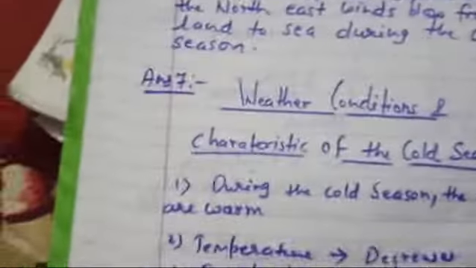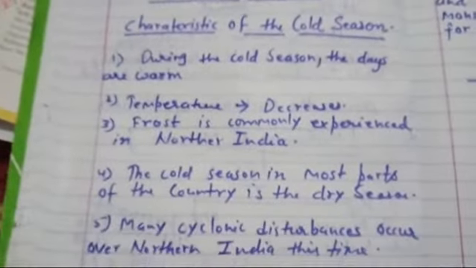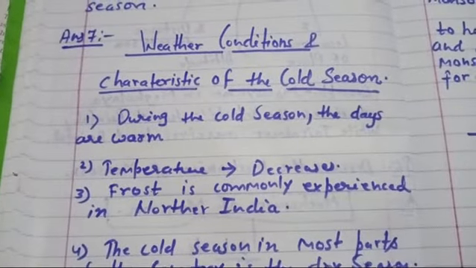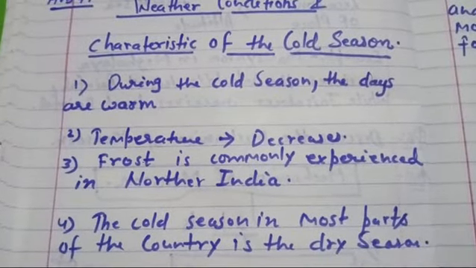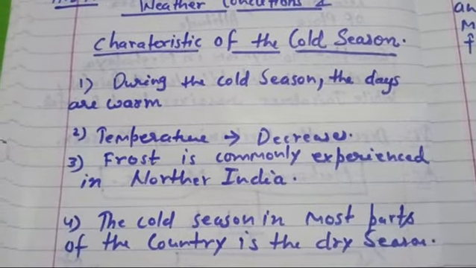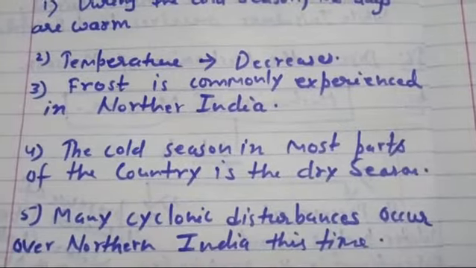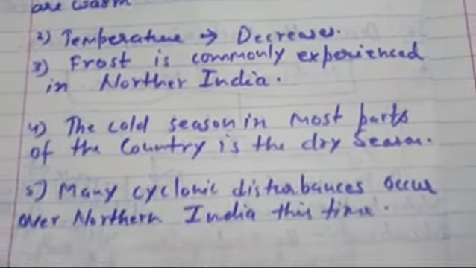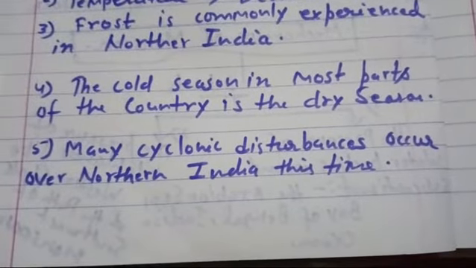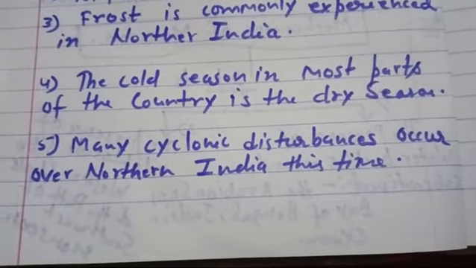So, you can try to answer your question with the characteristics of the cold season. During the cold season, the days are warm and temperature decreases. Frost is commonly experienced in northern India. The cold season in most parts of the country is a dry season.